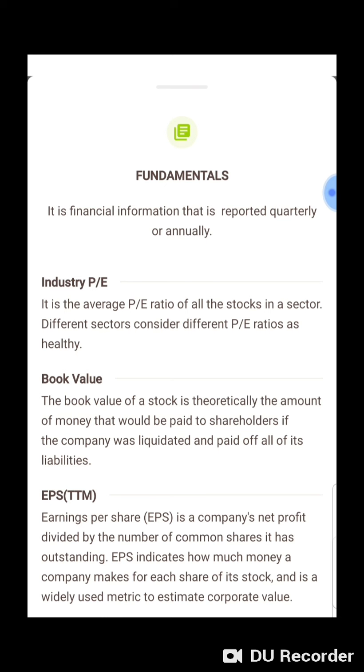Then we will discuss the earning per share. It simply means the profit the company makes, which can be distributed as dividends to shareholders, among the owners as well as all the retail and institutional shareholders. So EPS indicates how much the company makes for each share of its stock, and it is a widely used metric to estimate corporate value. So how will we calculate the EPS? It is simply the ratio of the company's net profit divided by the number of outstanding shares in the share market.